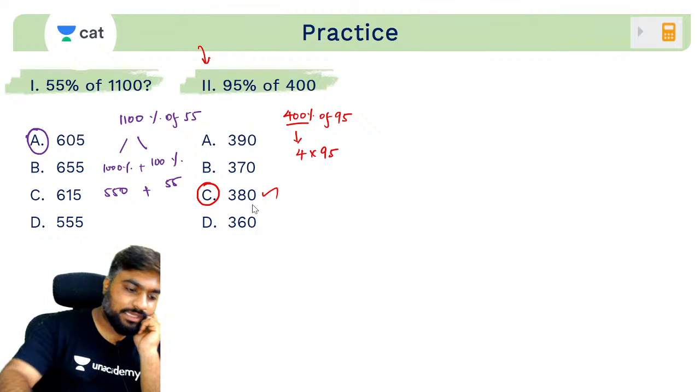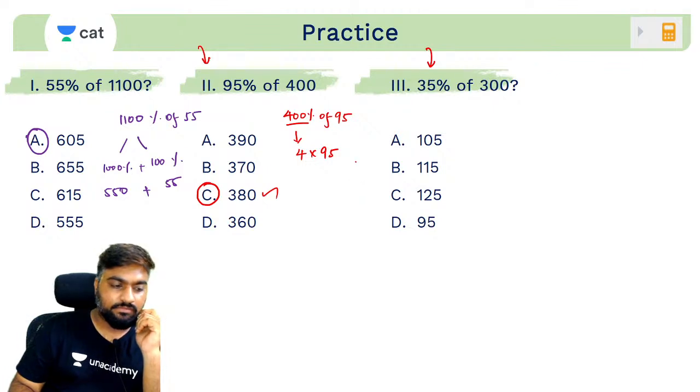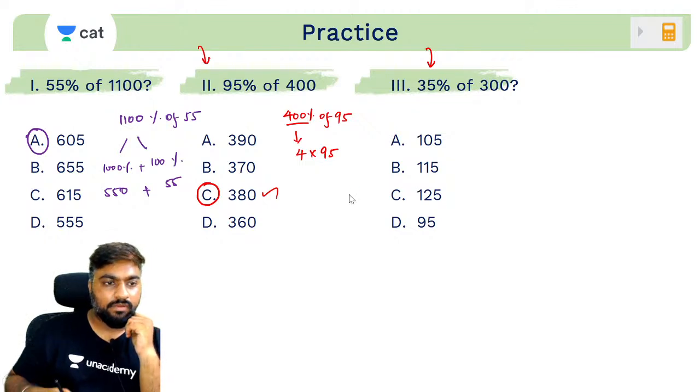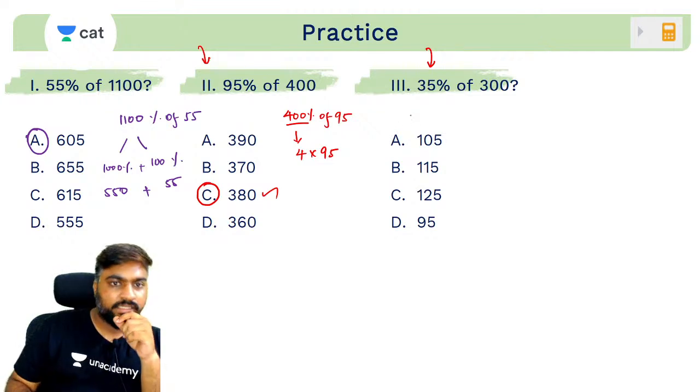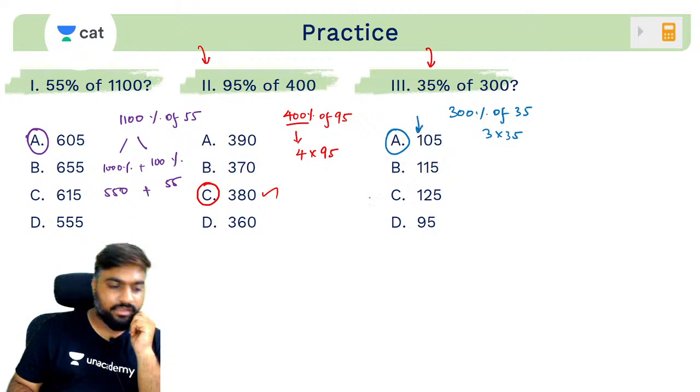Double of 190, 380. Try this. 35 percentage of 300. How much is 35 percentage of 300? Quick. 105. Beautiful. Basically 300 percentage of 35, which is 3 into 35, 70 plus 35, 105.